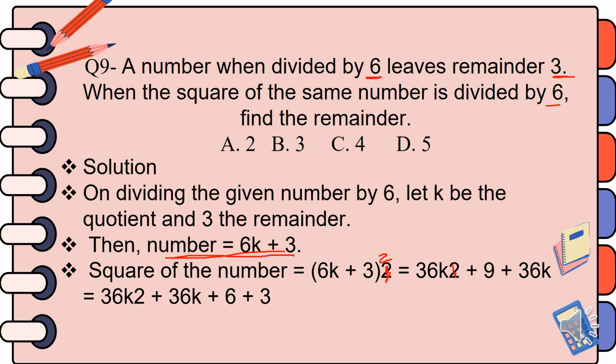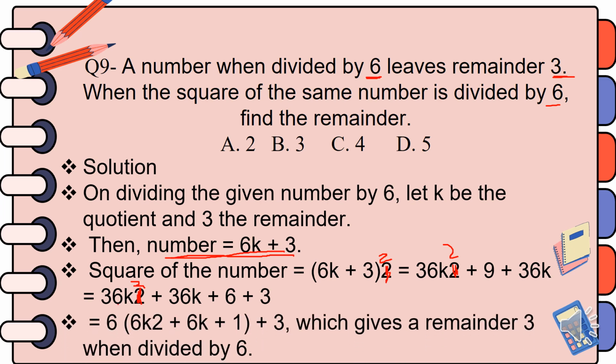Square it and you get the value 36K squared plus 9 plus 36K. And you can rewrite it in such a way: 36K squared plus 36K plus 6 plus 3.